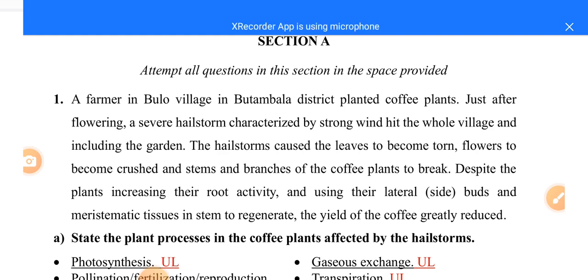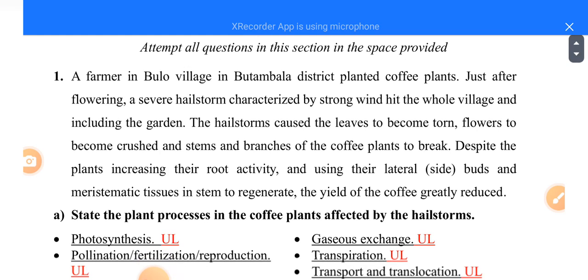Then a severe hailstorm characterized by strong wind hit the whole village, including the garden. So the hailstorm caused the leaves to become torn, flowers to become crushed, and the stems and branches of the coffee plants to break. Despite the plants increasing their root activity and using their lateral side buds and meristematic tissues in stems to regenerate, the yields of the coffee greatly reduced.